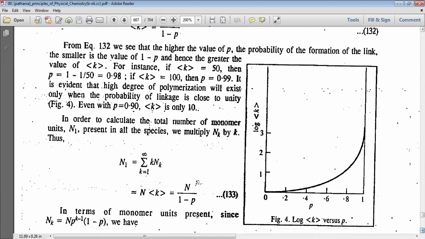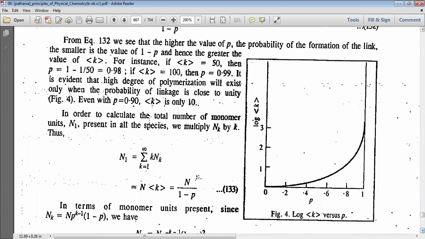In order to calculate the total number of monomer units N1 present in all the species, we multiply Nk by k. Thus N1 equal to summation of k equal to 1 to infinity k into Nk, that is N into k mod equal to N by 1 minus p.